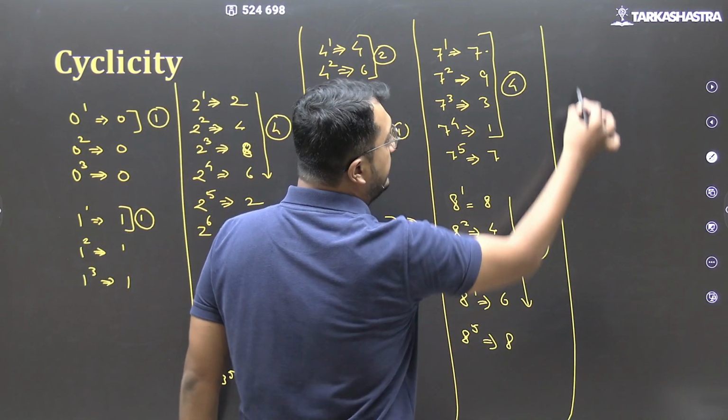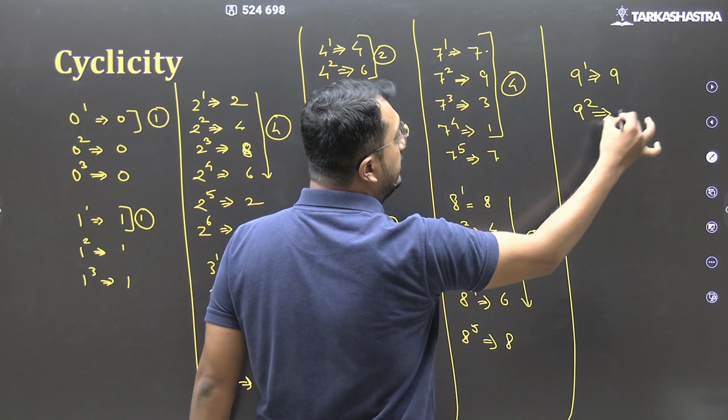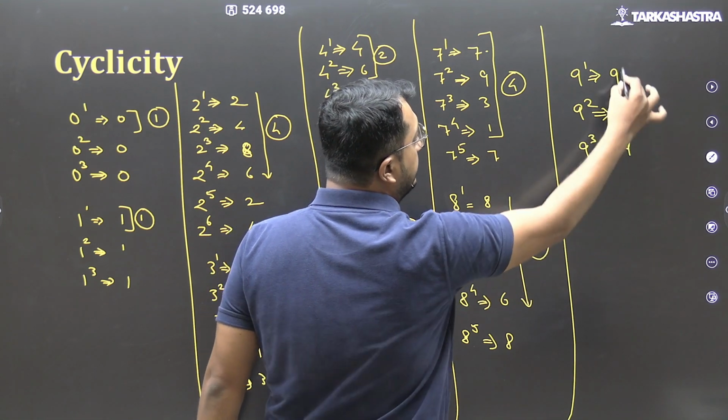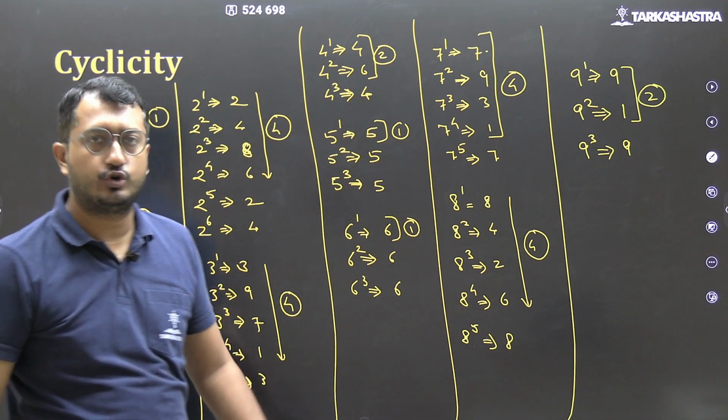And last will be 9. 9 raised to 1, last digit 9. 9 raised to 2, 81, last digit 1. 9 raised to 3, 729, last digit 9. So here the cyclicity is of 2 only.